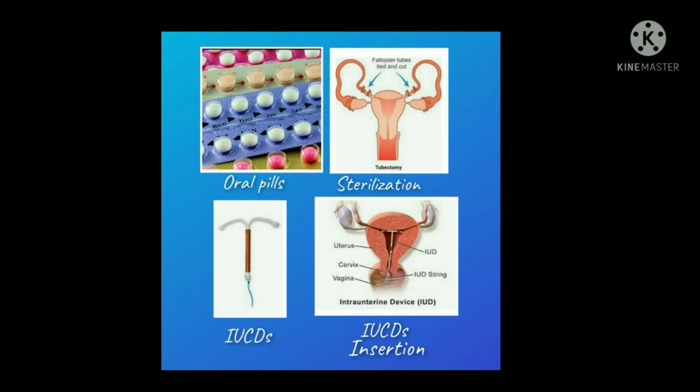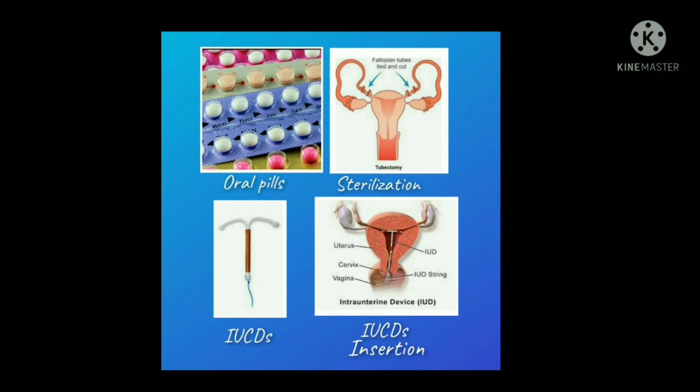And also we came to know contraceptive methods are divided broadly into two groups, that are spacing and terminal method. In spacing method, we can bring wanted birth and we can avoid unwanted birth. In terminal method, we can do the permanent method, that is sterilization, female sterilization and male sterilization. If it is female sterilization, it is known as tubectomy. If it is male sterilization, then it is known as vasectomy.